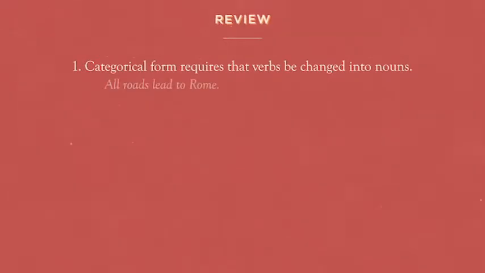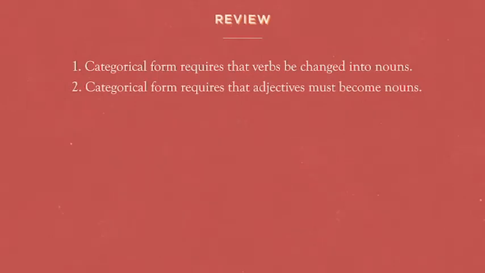So take the statement, all roads lead to Rome. The lead is the main verb and it needs to turn into a noun. So your final statement needs to be something like, all roads are to Rome leaders, or simply, all roads are roads that lead to Rome. Similarly, we know that categorical form requires that adjectives also be turned into nouns. The predicate has to be a noun, and so all toads are ugly is not strictly speaking categorical form. It needs to be something like all toads are ugly amphibians or all toads are ugly unkissed princes.